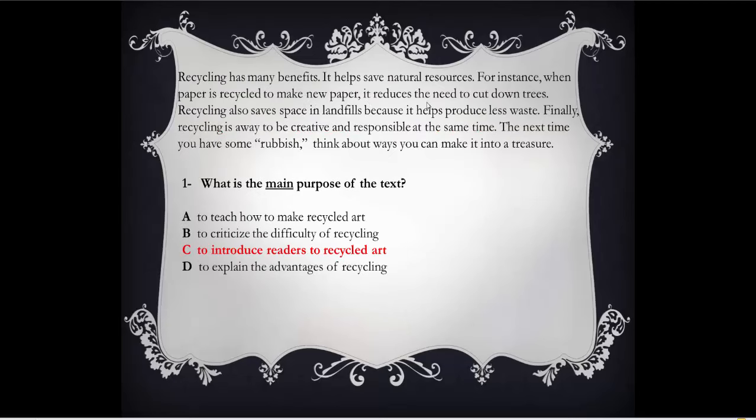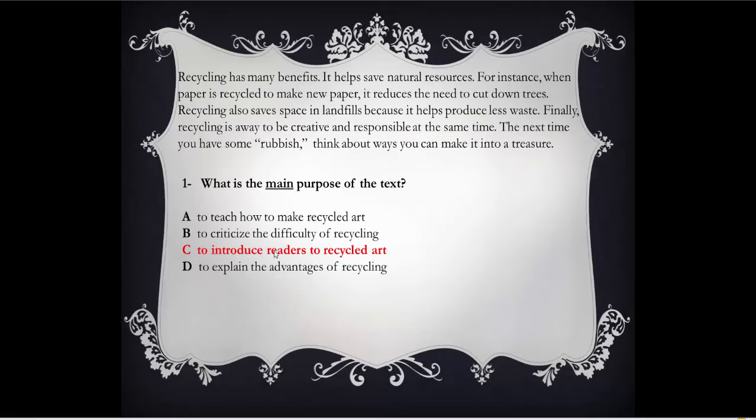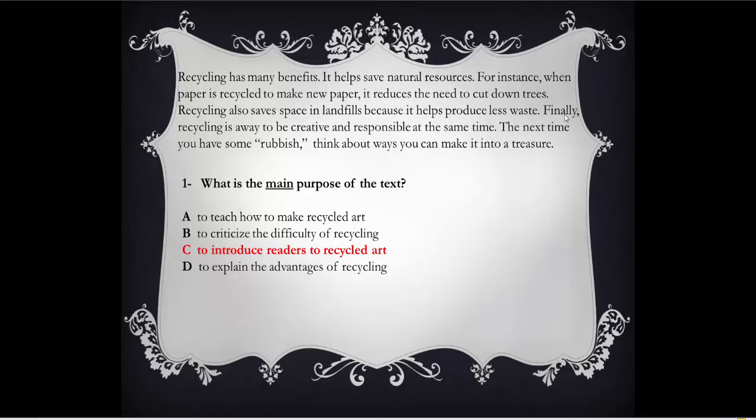It reduces the need to cut down trees. Is it mentioned? Cut down trees? No. Recycling also saves, this is the second benefit. Recycling also saves the space in landfills. Is it mentioned? Landfills? Yes, here, landfills. So, A and B are not the correct answer. Finally, third benefit.